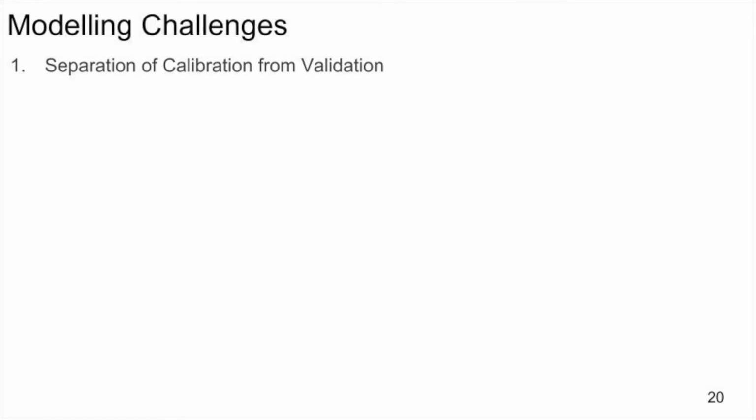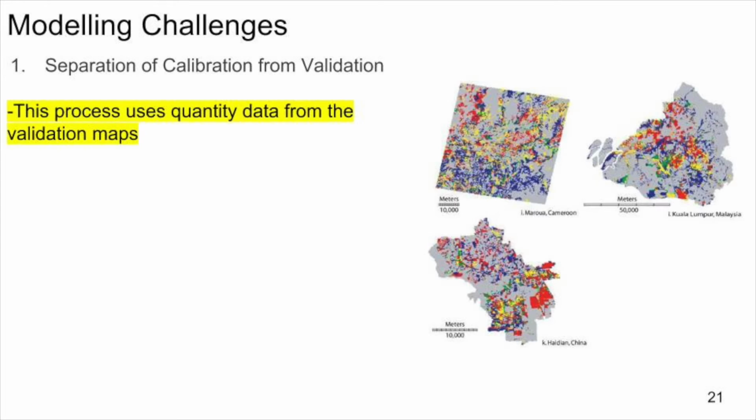Now we will address some of the modeling challenges in the profession. Modelers must separate calibration data from validation through time in order to assess predictability through time. If modelers use data from both times 1 and 2 to calibrate a model of change between times 1 and 2, then modelers can measure goodness of fit of calibration, which is not the same as goodness of fit of validation through time.